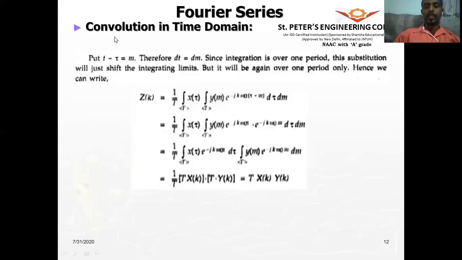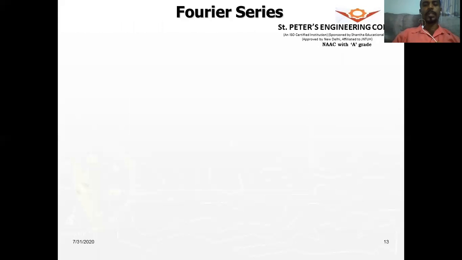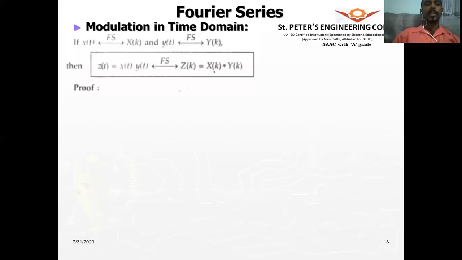All right. So I hope now you'll be able to appreciate the properties. By using the property, we can solve the problem faster, or more efficiently. Okay, let us look into another property, that is the modulation property. Modulation is nothing but multiplication. As I said previously, convolution in the time domain resulted in multiplication in the frequency domain. Similarly, multiplication in the time domain will result in convolution in the frequency domain. That is what we are trying to prove here with this modulation property.